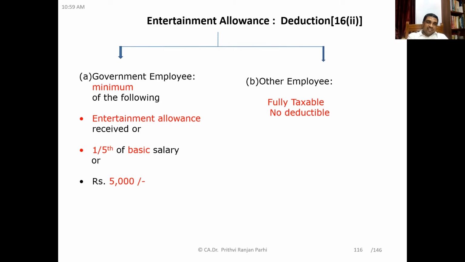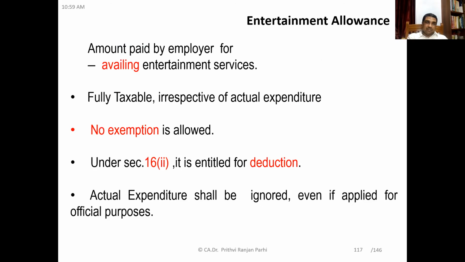Is it clear to you? For government employees, actual entertainment allowance, 1/5 of salary or 5,000, whichever is minimum, that amount will be exempt. So this is again taxable irrespective of actual expenditure, but deductions are allowed on this basis.